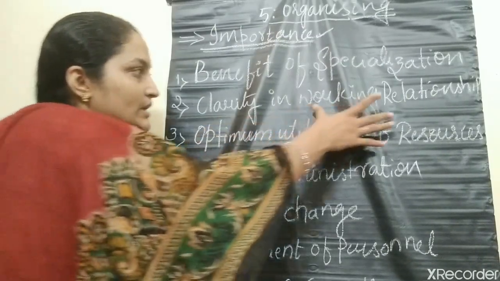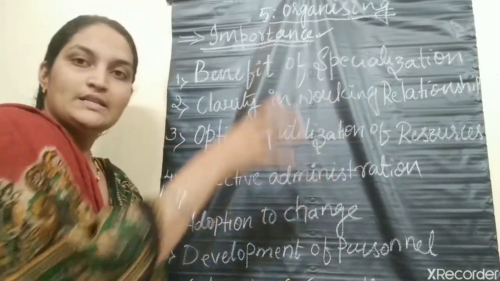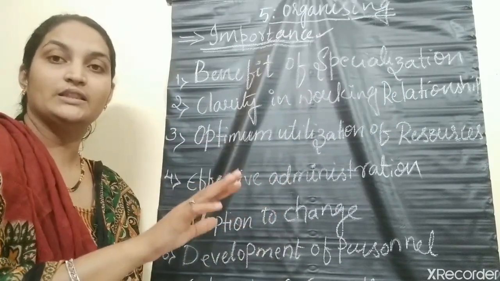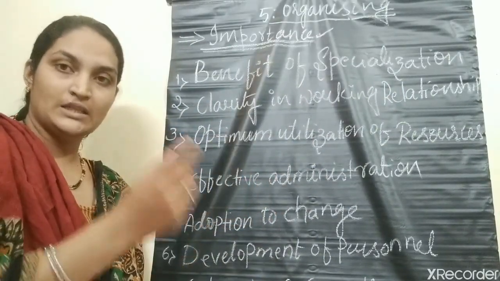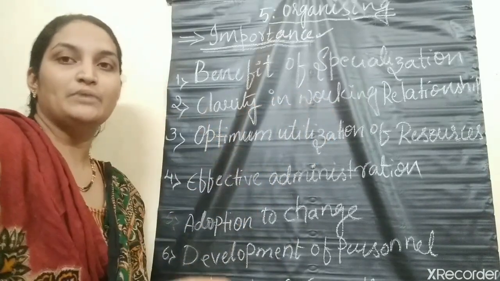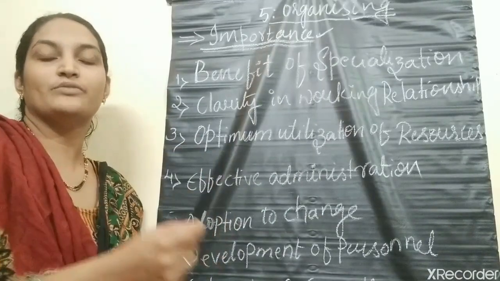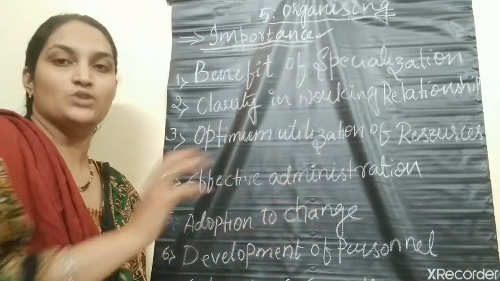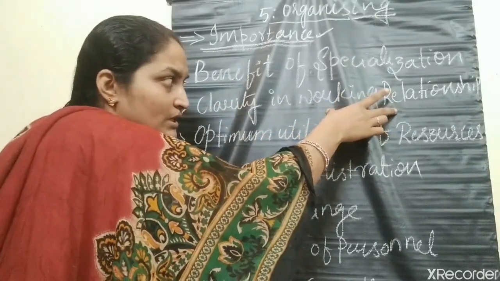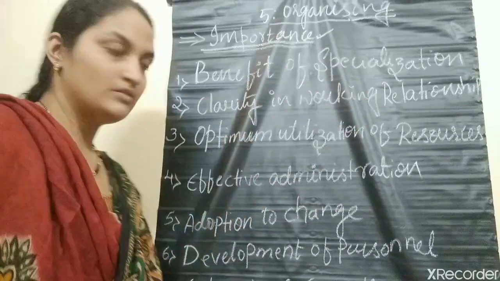So under working relationship, what happens? This organizing function helps in creating the working relationship. Each individual knows his limit, that is, the limit of his authority and the limit of his responsibility for each job.